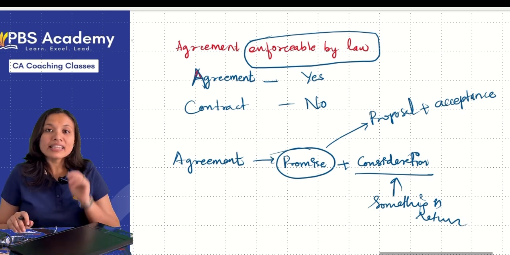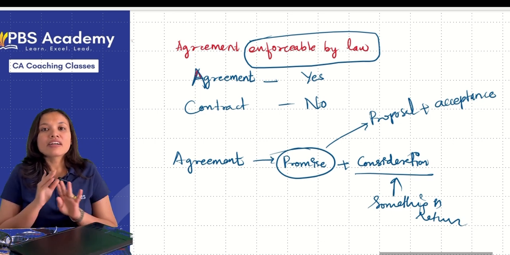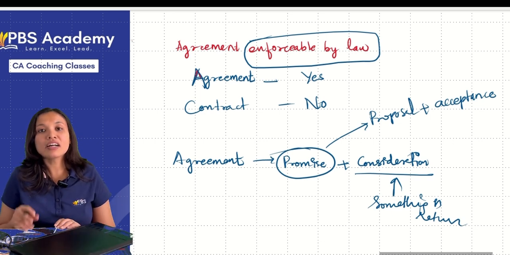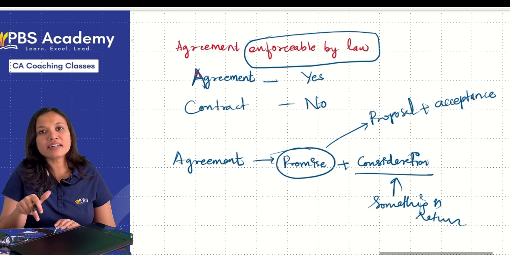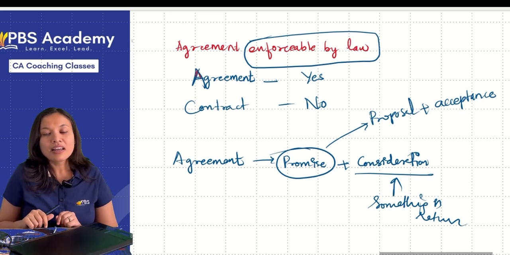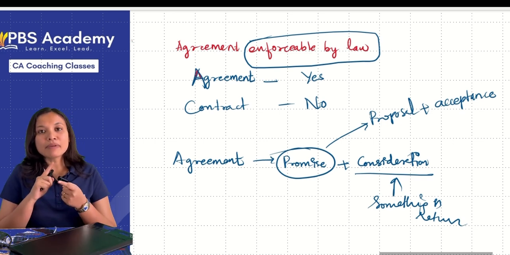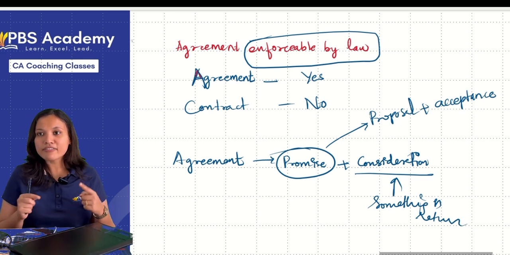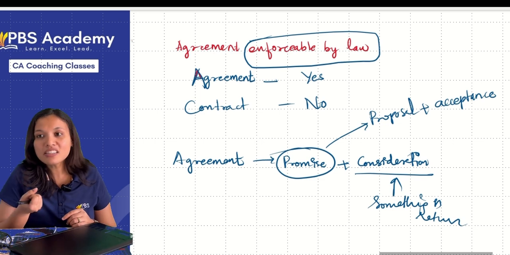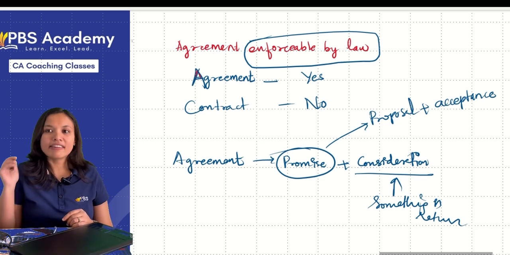Correct? So when there are no legal intentions involved, then it is not a contract. For a contract to happen, there must be an agreement plus legal intentions. Enforceability by law should be there. If somebody does not follow the agreement, then we should be able to drag him to the court. Only then it is a contract.